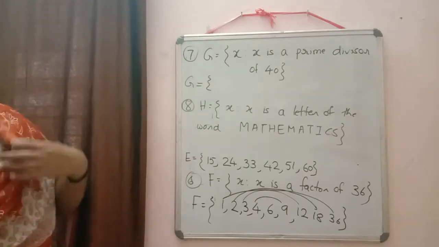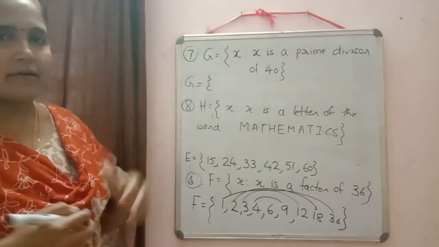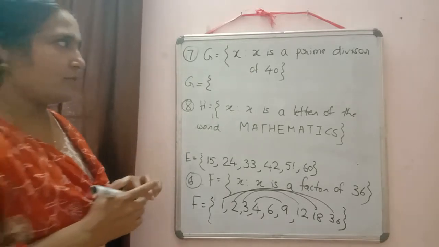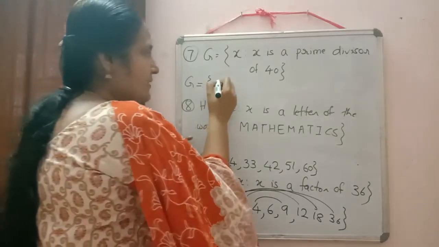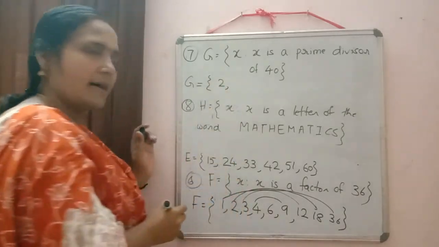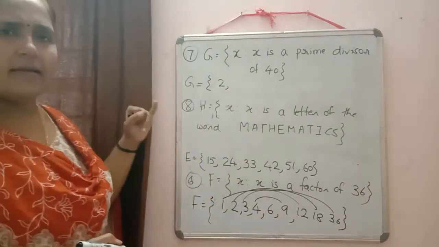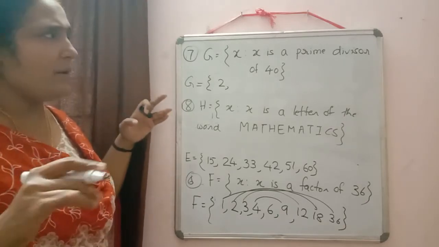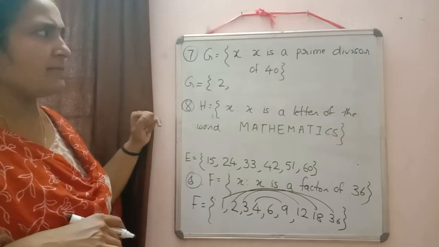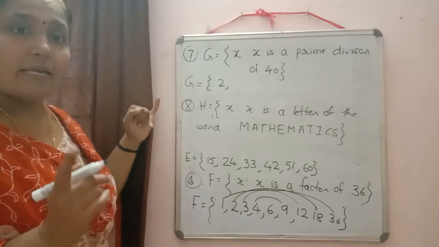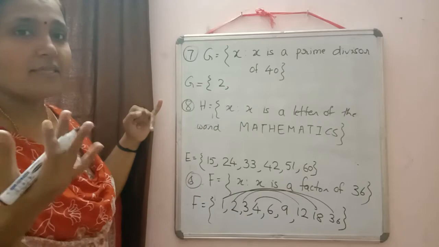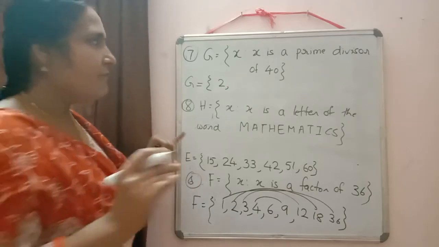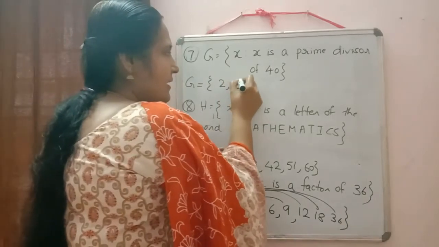So we'll start with 1. 1 is a factor of 40, but 1 is neither prime nor composite. 2, yes, 2 is a factor of 40 and 2 is a prime number. 3 is not a factor. 3 is a prime number but not a factor of 40. 4 is a factor of 40 but 4 is not a prime number. 5, yes, 5 is a factor and 5 is a prime number.